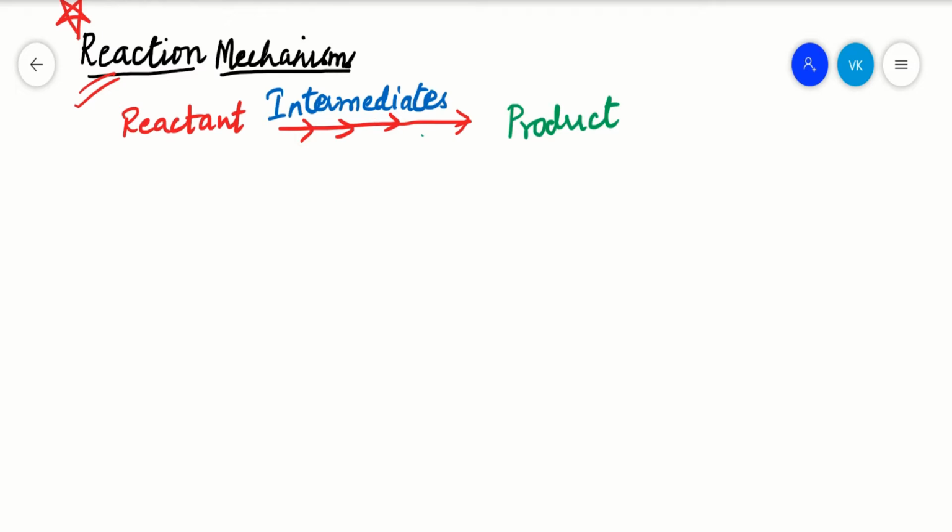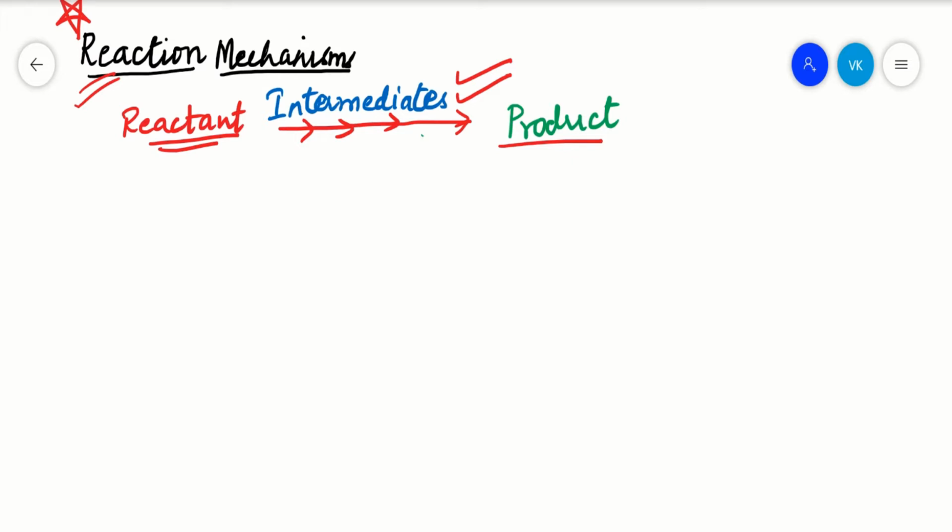Organic reaction mechanism is a detailed description of chemical reactions where the transformation of reactants to products takes place in the presence of intermediates. So this is defined as the transformation of reactant to product in the presence of intermediates. Before going to this, how is this going on? How is this reactant turning to product in the presence of intermediates? We'll be seeing how these intermediates are formed, and then we'll go into these reactions.